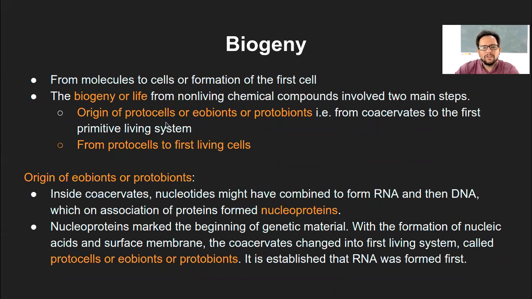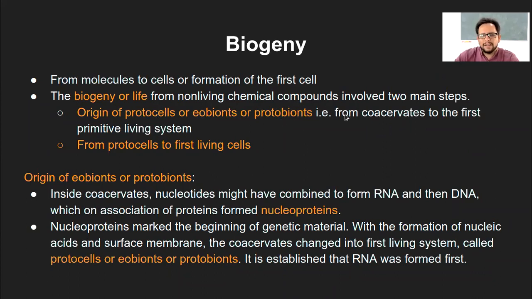What is known as origin of protocells. These protocells are also called as eobionts or protobionts. These are from the coacervates to the first primitive living system. And this does not talk of the cell. This is just talking of some molecular aggregates which were able to divide or perform certain very basic functions in terms of energy generation or in terms of reproduction. That is what is a primitive living system.